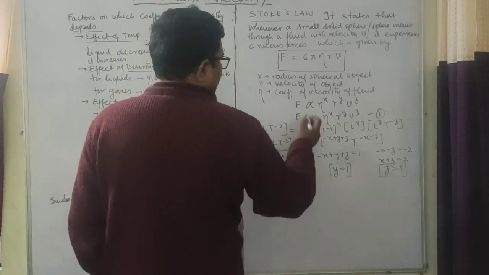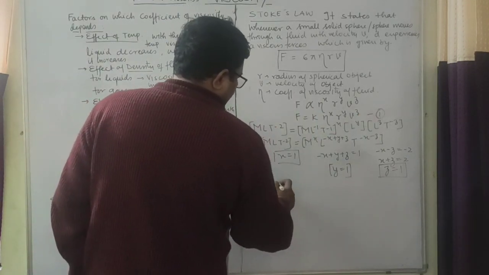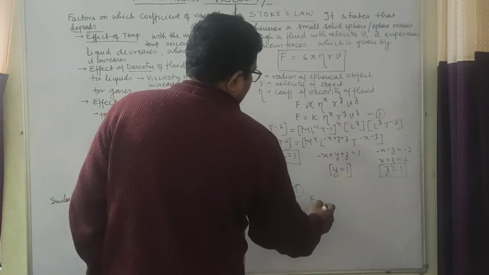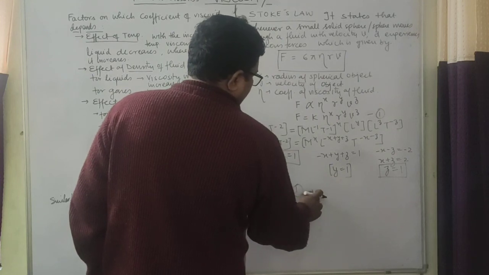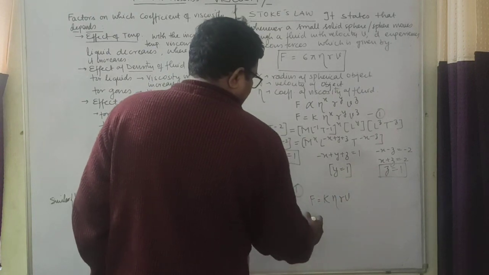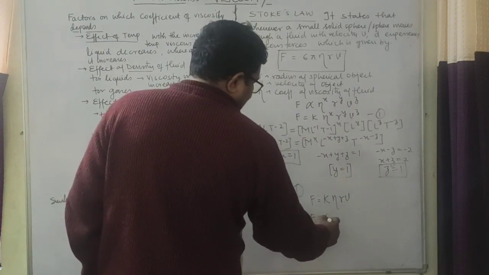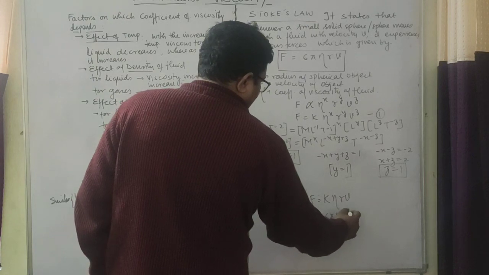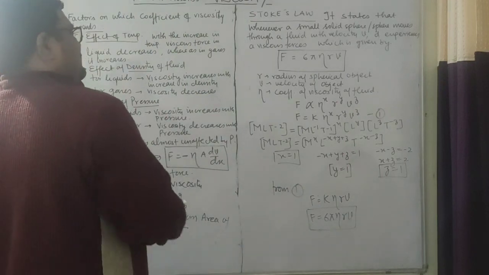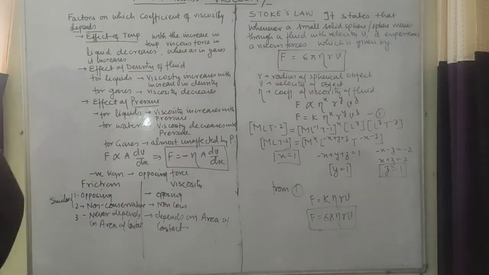Put these values in equation number 1. From 1, f equals k eta r v. If you know the value of k, put this value as 6 pi eta r v. This is the only way you can derive this relation. No other method is prescribed and no other method will be applicable because this is an experimental value, and experimental value does not require any proof.